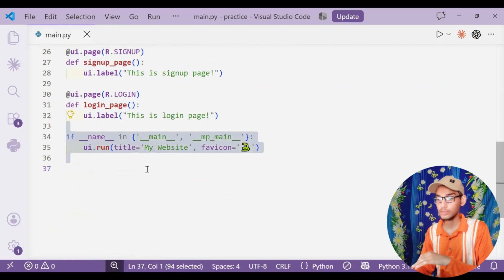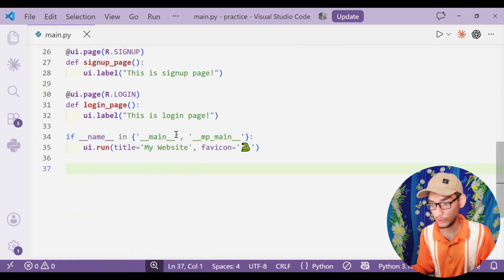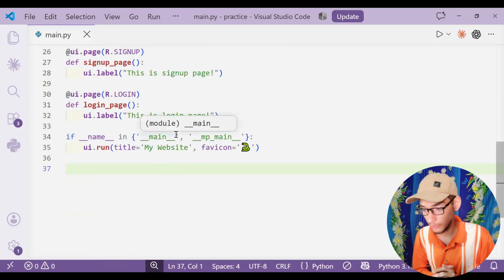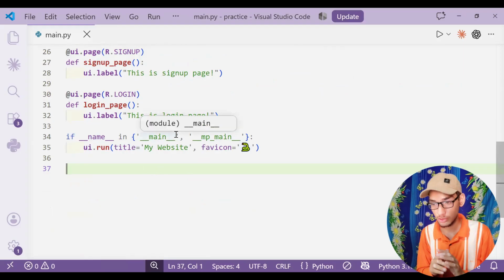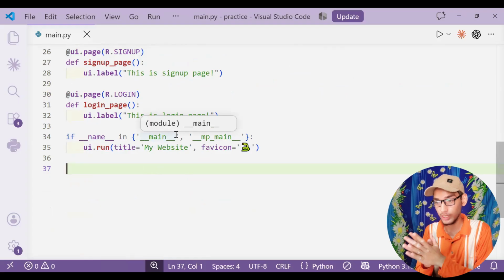And this runs the main server, which will serve the website over my browser. So you saw that in just 35 lines of code, we created our website with 4 pages, in which 2 were working, 2 were not.